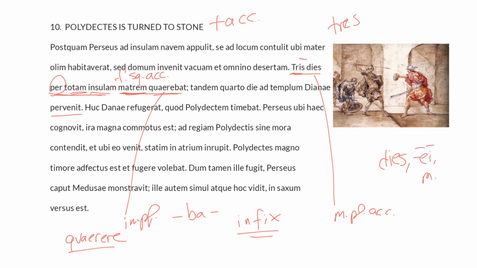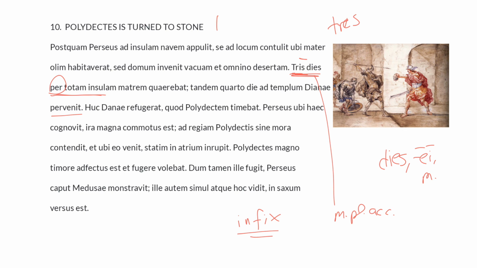That's an alternative spelling for this third declension adjective, and it's used to express the extent of time, throughout three days, and then per totam insulam, throughout the whole island. So notice here that the preposition per takes always and only the accusative, namely insulam, feminine singular accusative, and it's modified by totam. Throughout the whole island, matrem quaerebat. He kept looking for his mama.